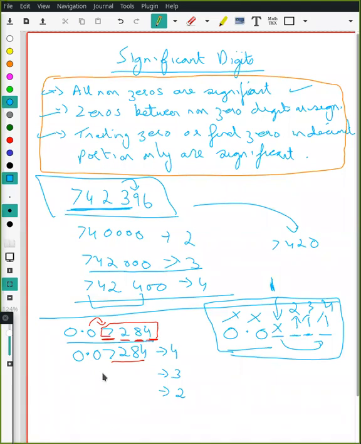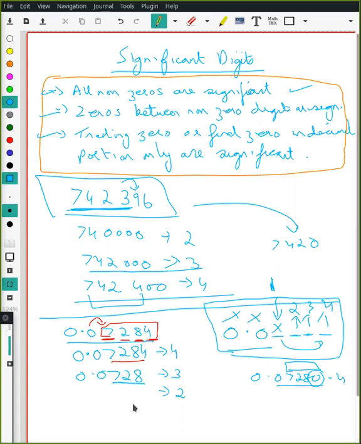0.07280. We will not take the 0, because if I take 0.07280, then this will become 4 significant digits, isn't it? Because this trailing 0 is also counted. We want 3, so we're going to leave it as 0.0728. So these are the 3 significant digits.